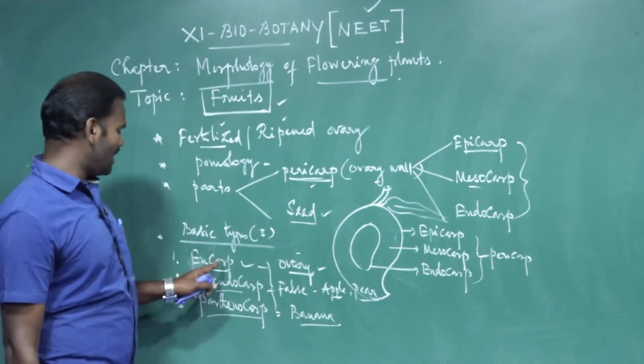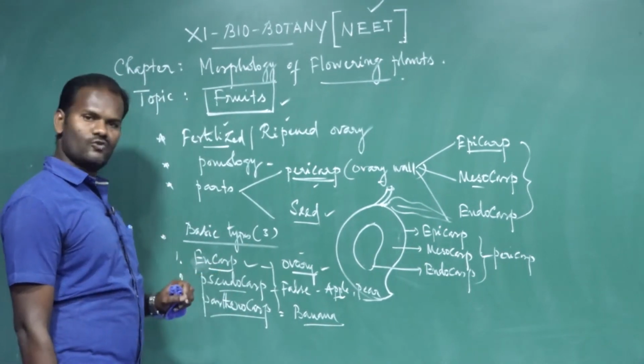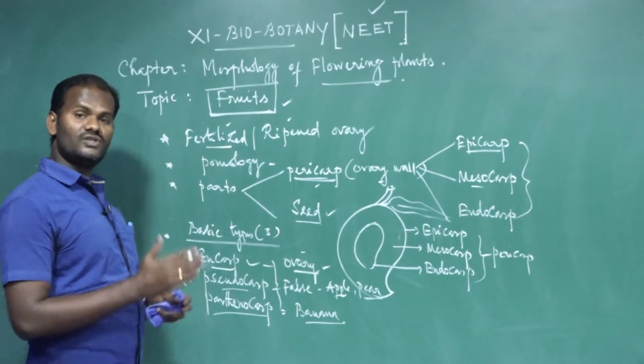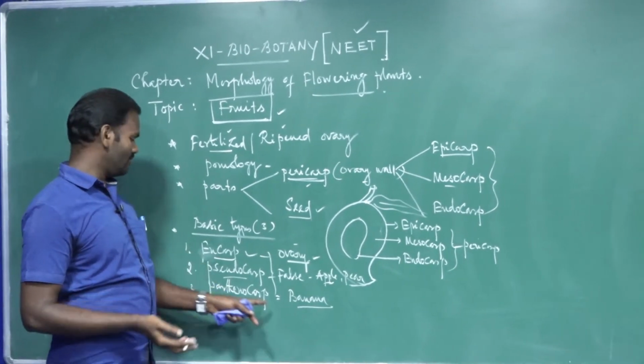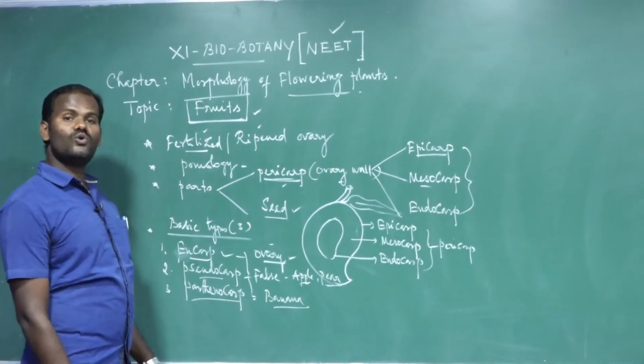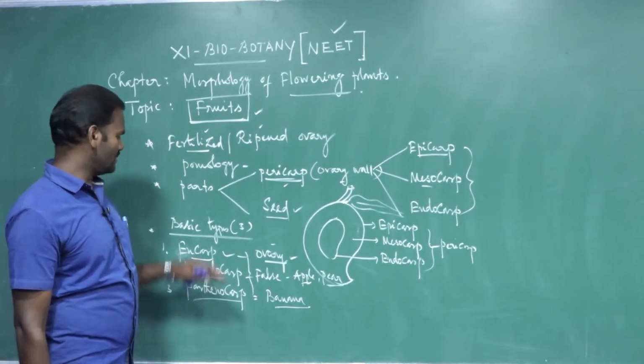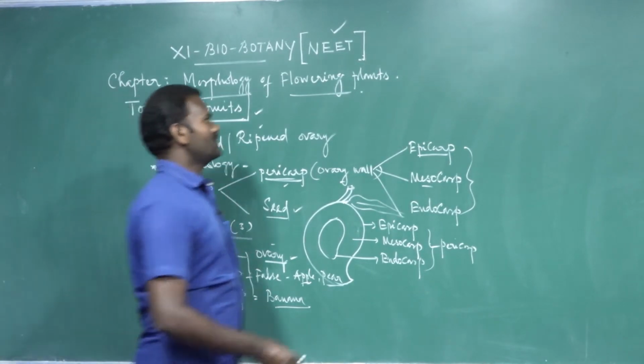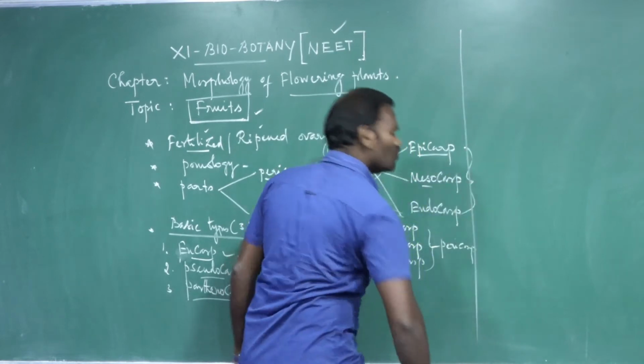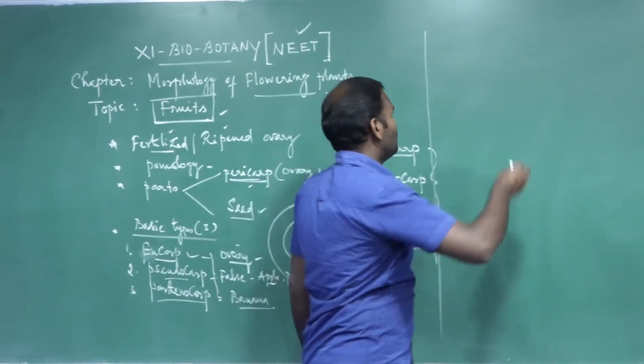Usually fruits are formed after fertilization. These are called true fruit. But in some cases, without active fertilization, they directly develop into fruit. These are called parthenocarpic fruits. For example, banana. These are the basic types of fruits. The next, how fruits are classified. Next, classification of fruits.